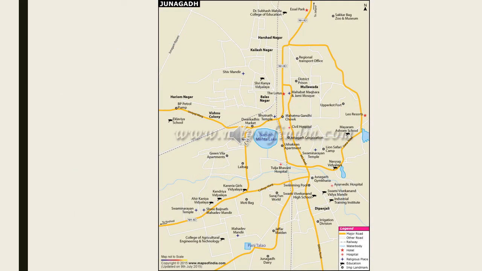Here I have given you the example of the Junagadh map. This is a map of Junagadh. It is a large scale map, and even the Junagadh district map will be a large scale map. Similarly, sometimes there may be bigger cities, but the maps of a village, city or district are known as large scale maps.